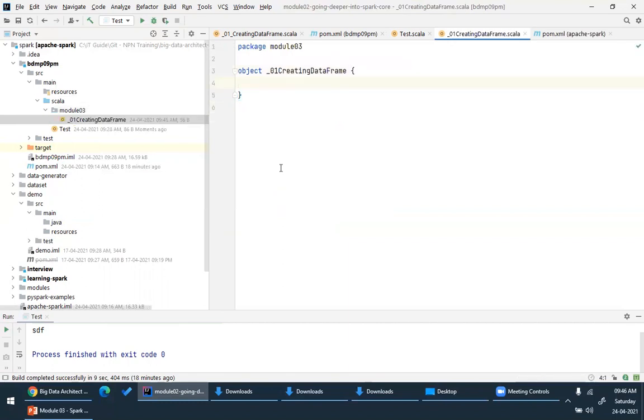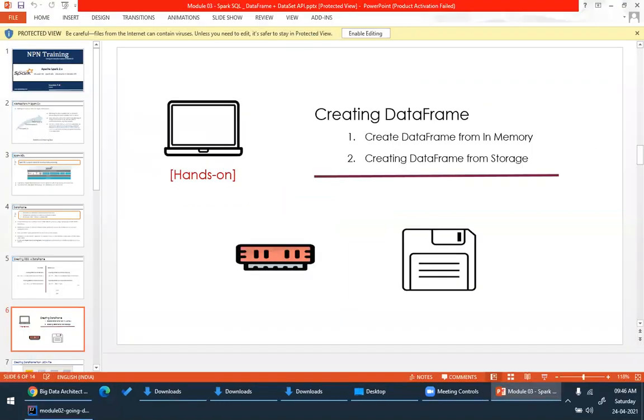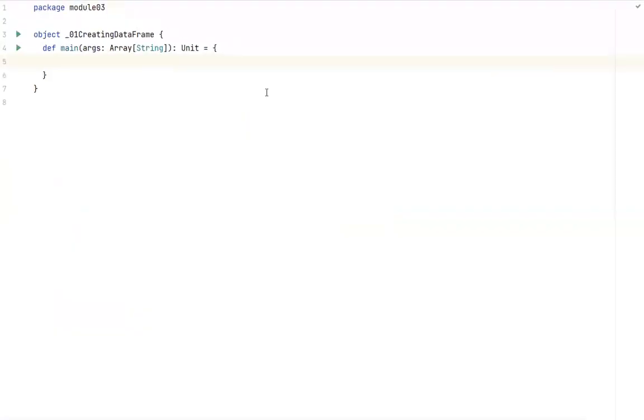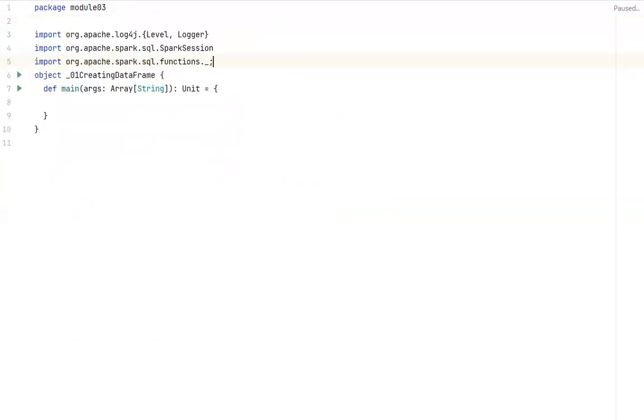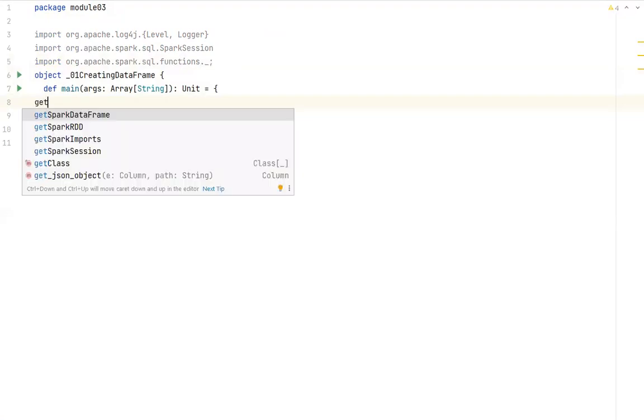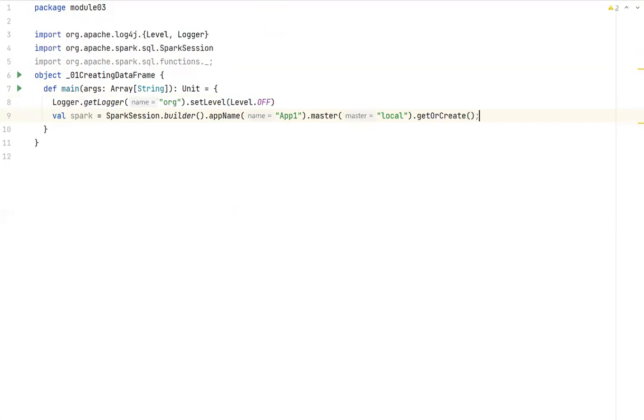Okay, so I have kept certain shortcuts, so you need not worry about those shortcuts. Once again, I will import all the necessary things. I have shortcuts, so I've imported all necessary things, and let me create a Spark session. I think all these things we are already aware of. So we have created this Spark session.